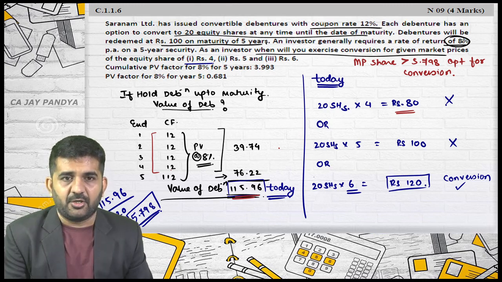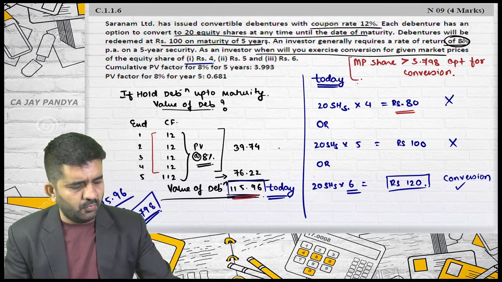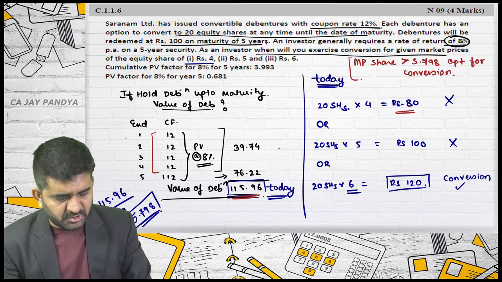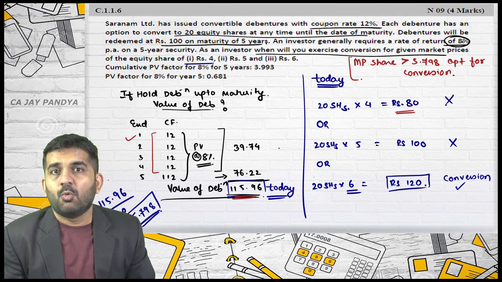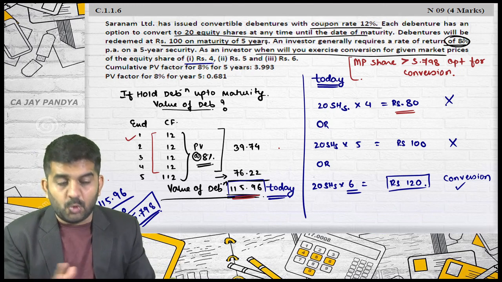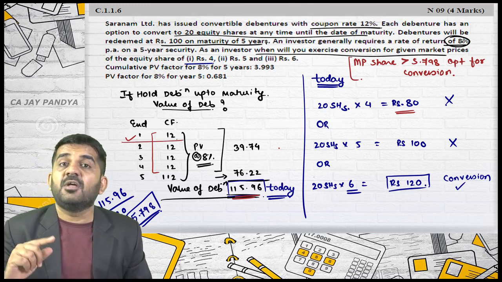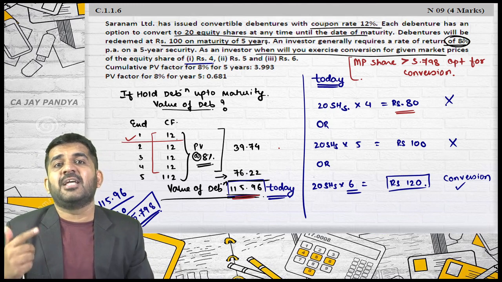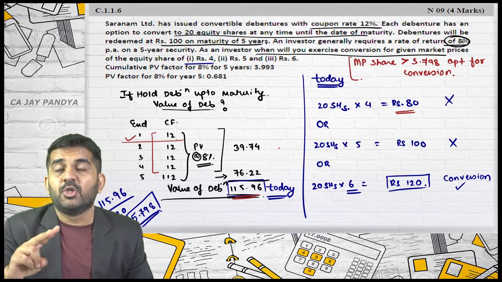Oh, all right. See, when this is asked, you should not go for this option. Why? Then how will you find out the answer? Suppose this is fixed, right? But the market price of the share is not fixed. So what will you have to find out? After 1 year, that is after getting 12 rupees, what is the market price at which you will be opting for conversion? So you will have to find out both the things.